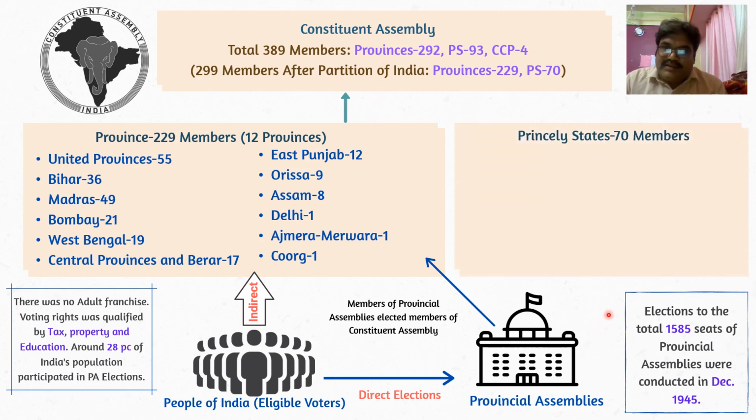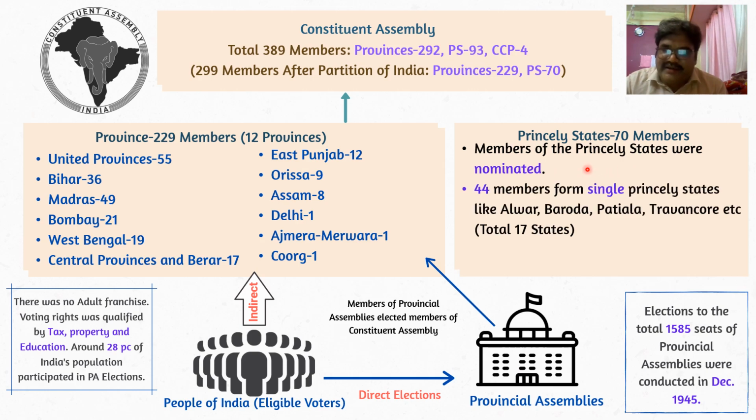Then another aspect is the princely states, 70 members. Members of the princely states were nominated, they were not elected. For example, 44 members from single princely states like Alwar, Baroda, Patiala, Travancore. There are a total of 17 bigger-size princely states, and from these bigger princely states, 44 members were nominated, and 26 members from 10 different groups of princely states.